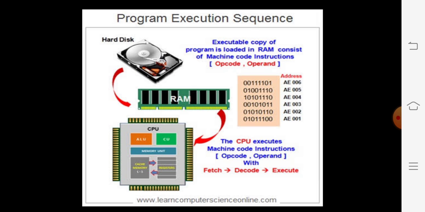The CPU executes the machine code instructions, then gives the processed data, that is the output, again to the RAM. From the RAM, it is again copied to the secondary memory device.